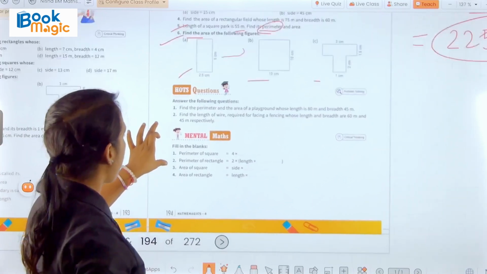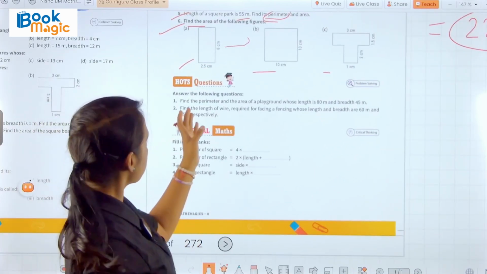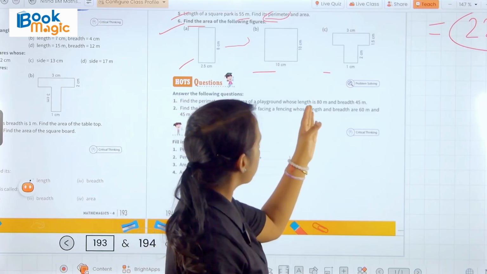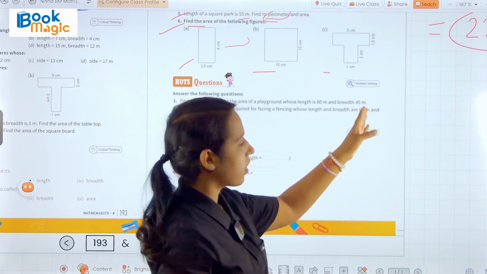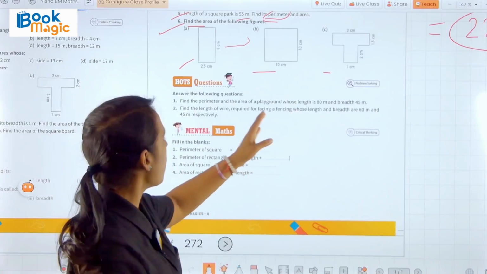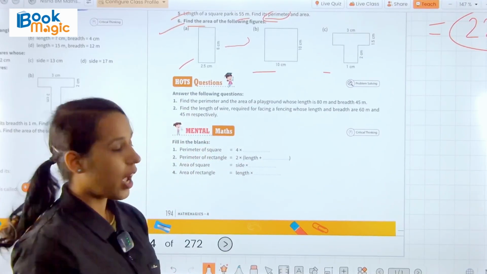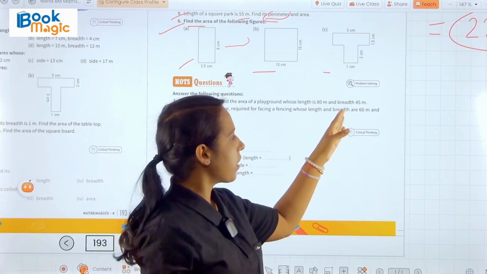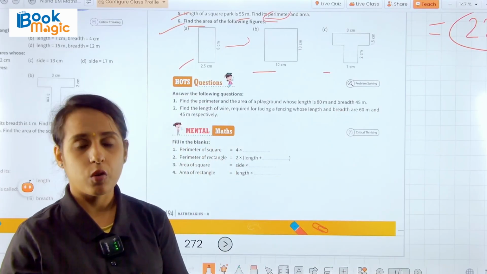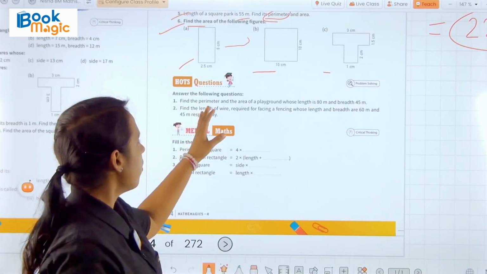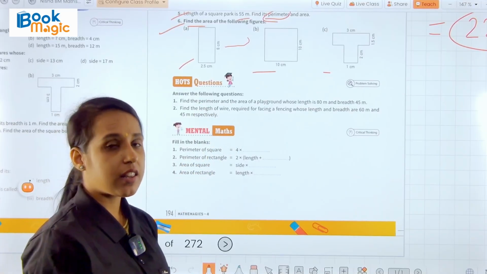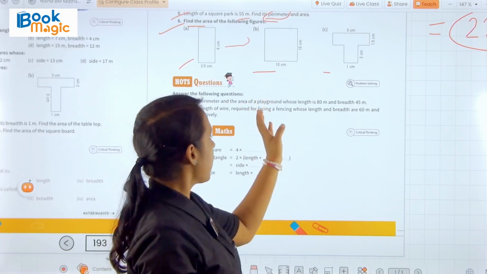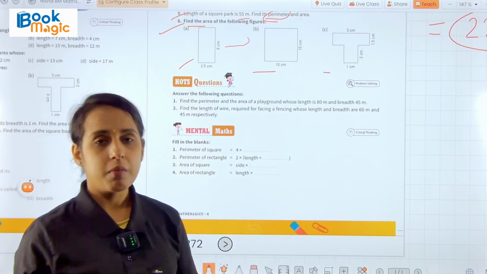Okay. Now we have some word questions here. Answer the following questions. Find the perimeter and the area of a playground whose length is 80 meter and breadth is 45 meter. So here also we have to find out the perimeter and area of the playground, and we know that the perimeter of a rectangle is 2 bracket length plus breadth bracket close, and the area of the playground will be length into breadth.